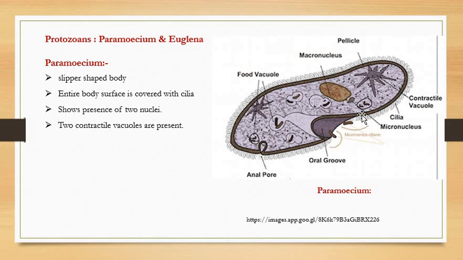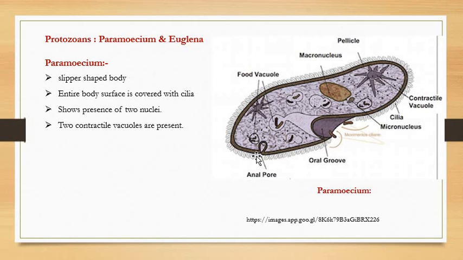Again, you'll find the presence of cilia. A huge number of cilia are present on the entire body, right? The entire body is covered with cilia, and those cilia are quite larger at the oral end, or you can say at the tapering end. They show the presence of two nuclei: the larger one is called the vegetative macronucleus, and the smaller one is the micronucleus. So this macro and micronucleus, that is two nuclei, is a characteristic feature of the Paramecium.